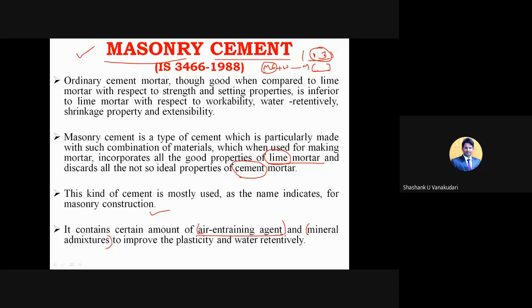We will study that chapter thoroughly. The main reason to add the air entraining agent as well as mineral admixture is to improve plasticity as well as water retentivity. The water content within the structures can be maintained by these, either air entraining agent or mineral admixtures.